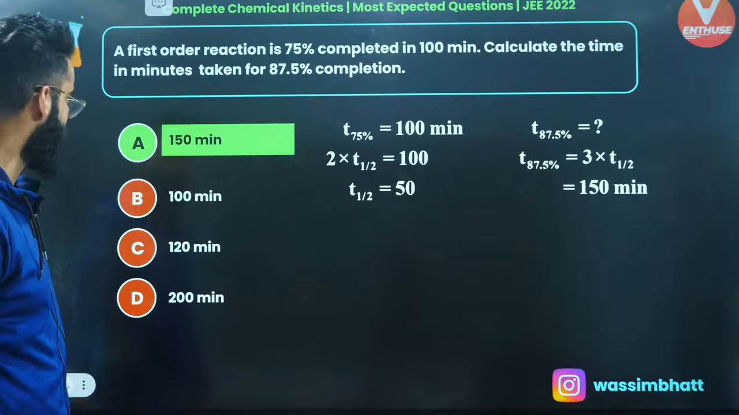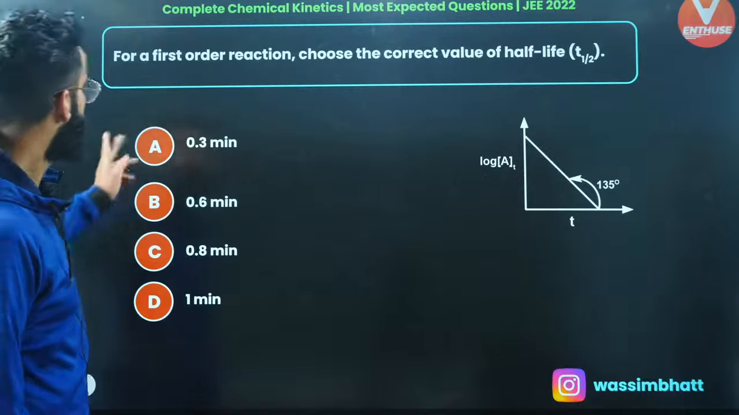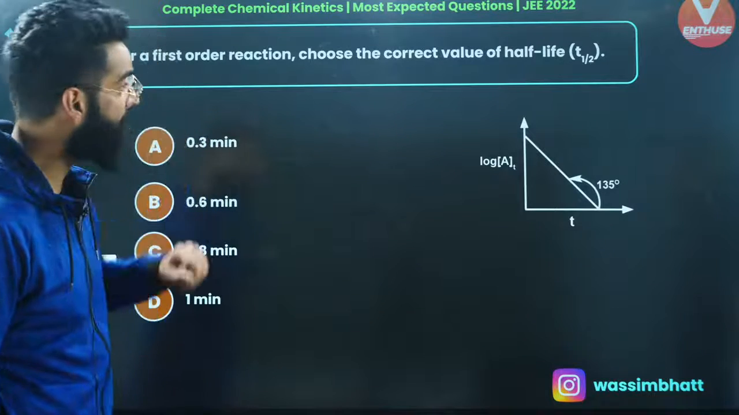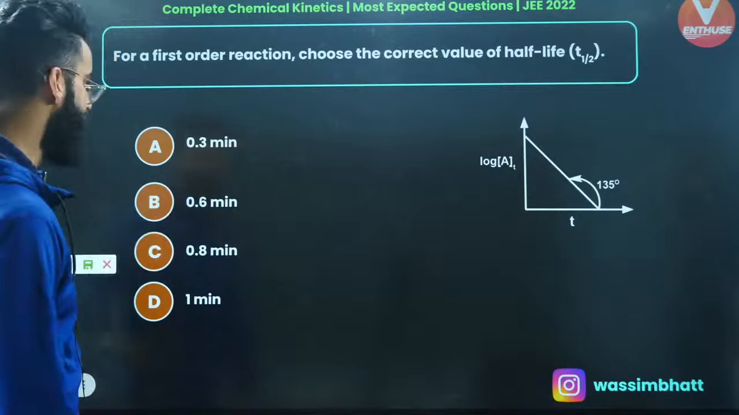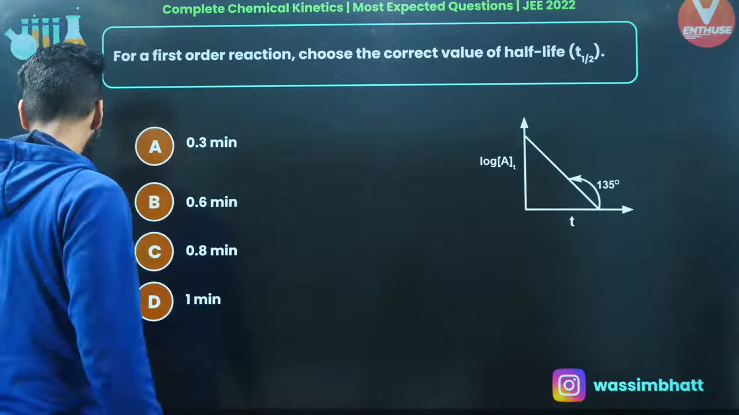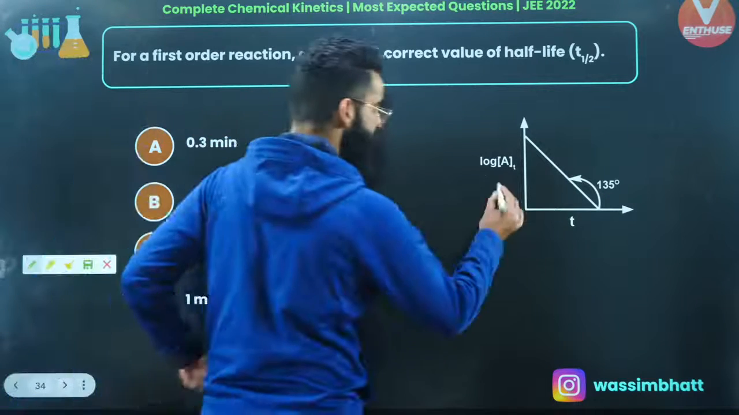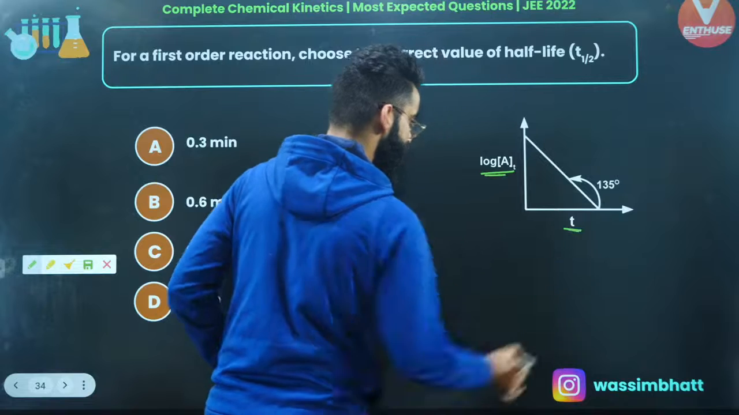Let's move on to one more, my dear people. This is one more question. For the first order reaction, choose the correct value of half-life. I need to get the half-life. First of all, this is the curve that's given between log AT versus T.